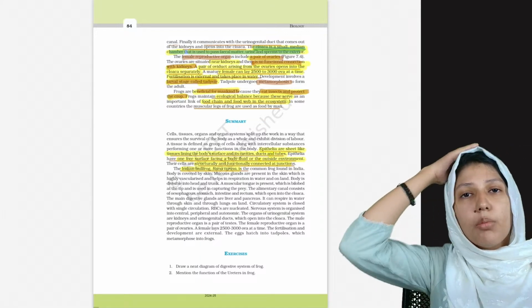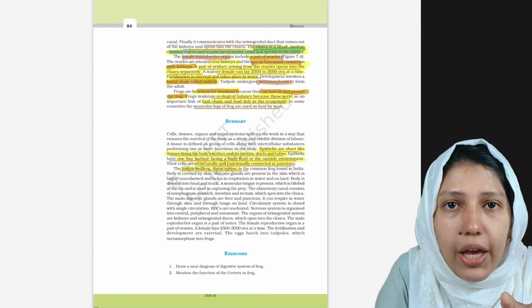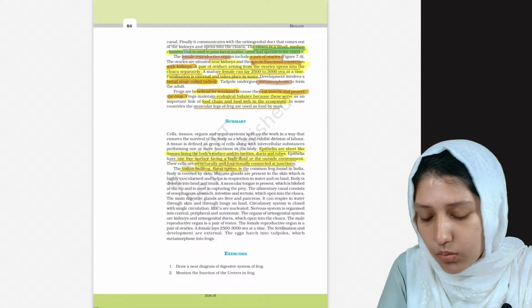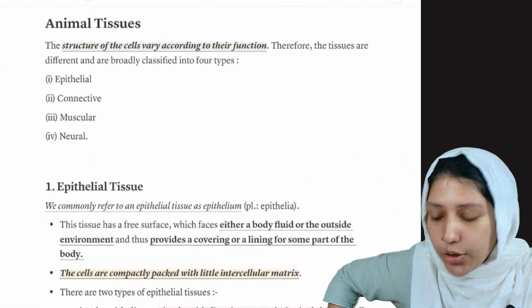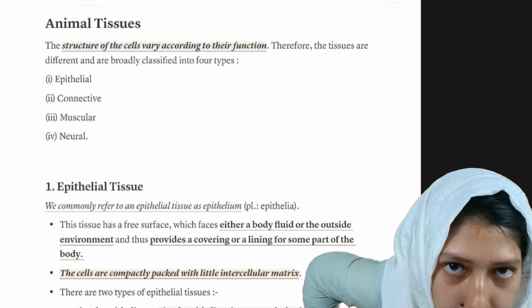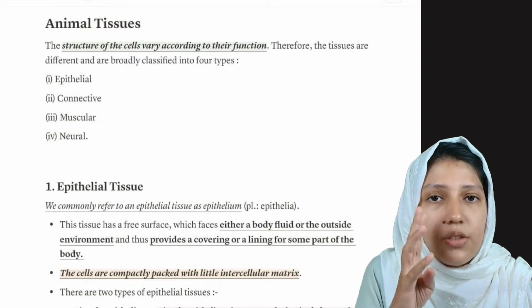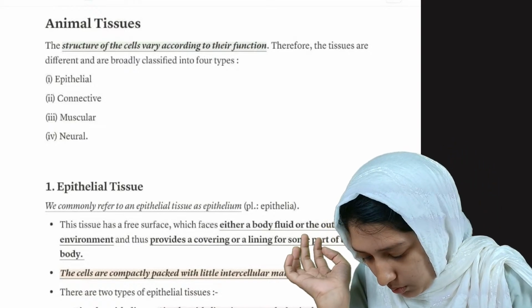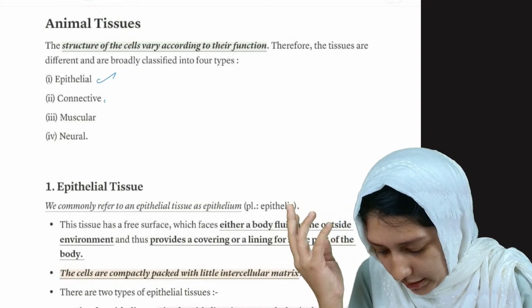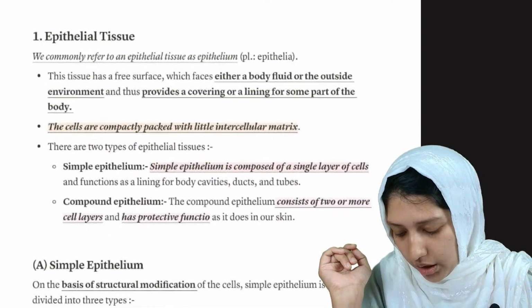So this is all about frog, but we also have to learn about some of the animal tissues and cockroach. So we will be going into more detail about animal tissues. As we studied, there are just 4 basic tissues. What are the 4 basic tissues? Epithelial tissue, connective tissue, muscular tissue and neural tissue. First we will be dealing with epithelial tissue.